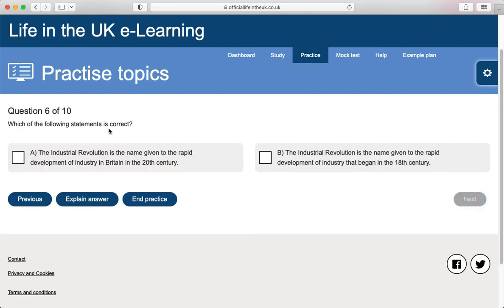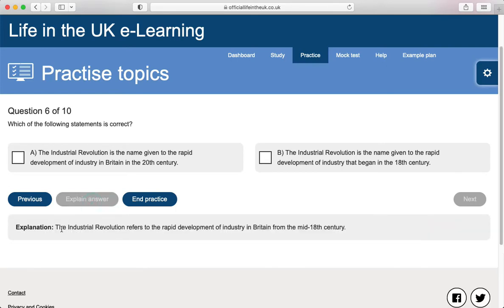Which of the following statements is correct? The Industrial Revolution is the name given to the rapid development of industry in Britain in the 20th century. The Industrial Revolution is the name given to the rapid development of industry that began in the 18th century. The Industrial Revolution refers to the rapid development of industry in Britain from the mid-18th century.